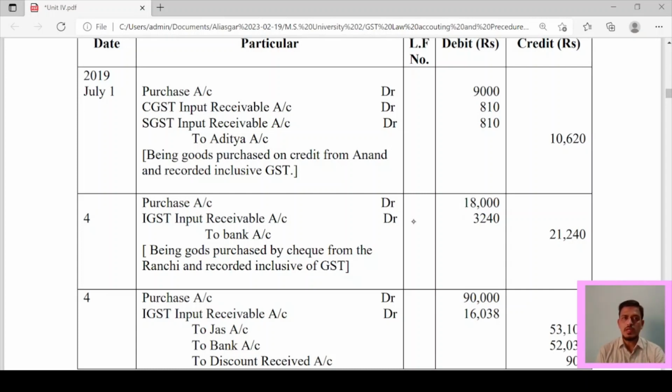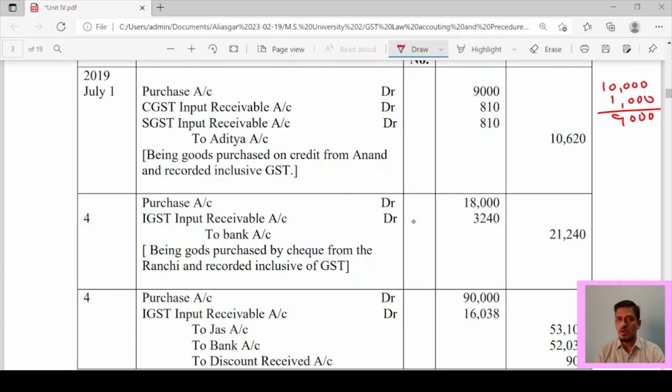First of all, you have to write down the date, July 1, 2019. Purchase account debit 9,000. How will 9,000 come? 10,000 minus trade discount 1,000, then the net price will come at 9,000. So 9,000 will come in the purchase account. Then you have to charge GST at 9%, CGST and SGST both at 9%.